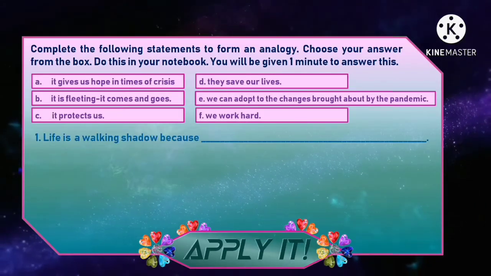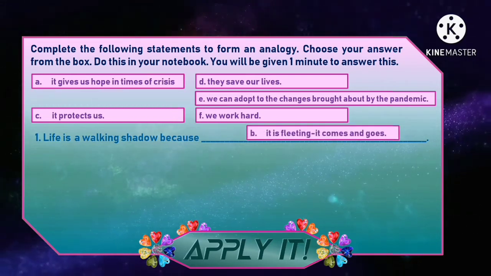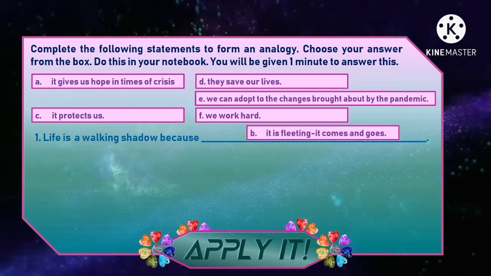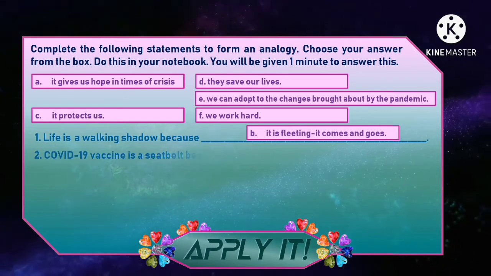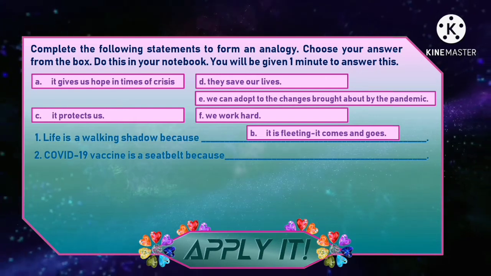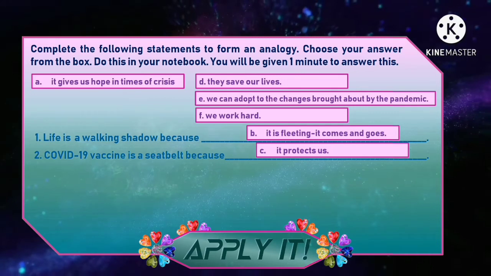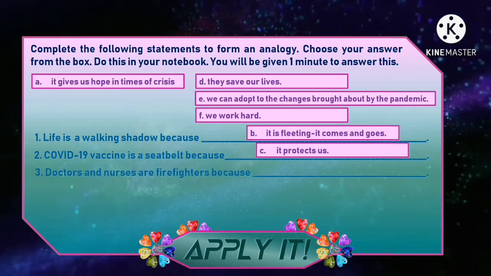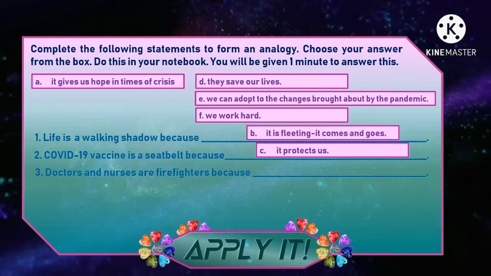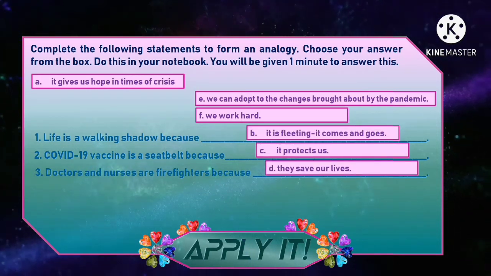Are you done answering? Let's see if you got the correct answer. For number 1, life is a walking shadow because it is fleeting, it comes and goes. Letter B. Number 2, COVID-19 vaccine is a seatbelt because it protects us. Letter C. Number 3, doctors and nurses are firefighters because they save our lives.